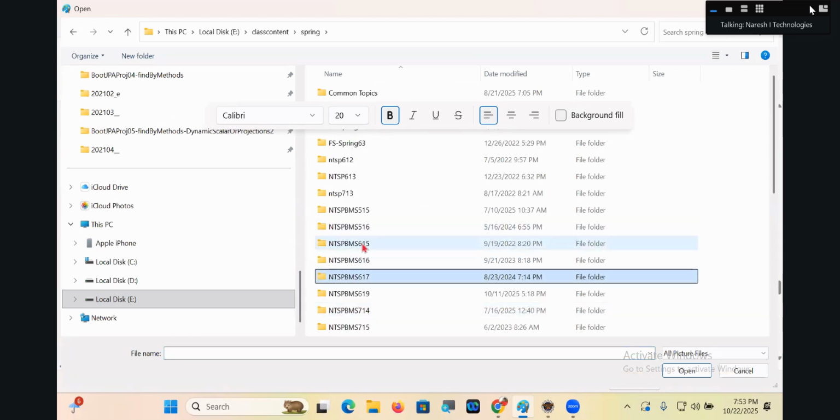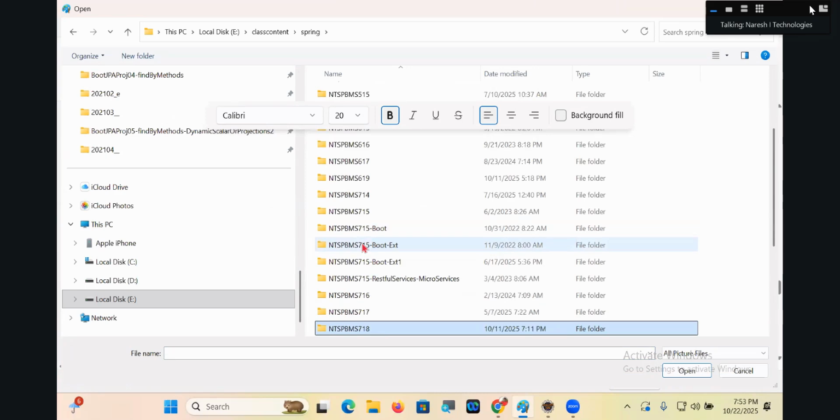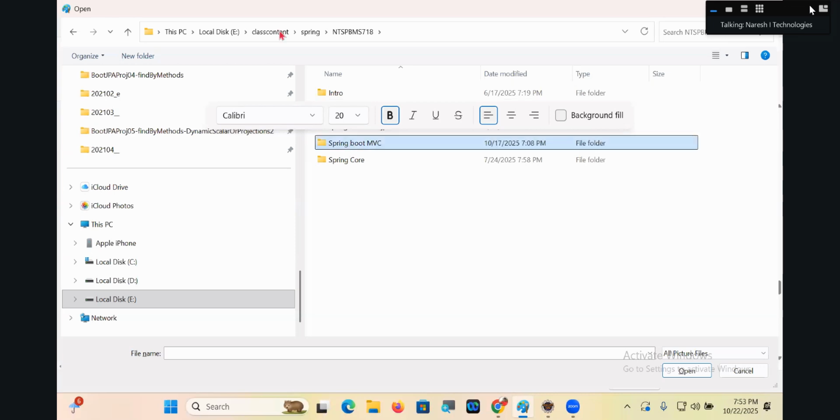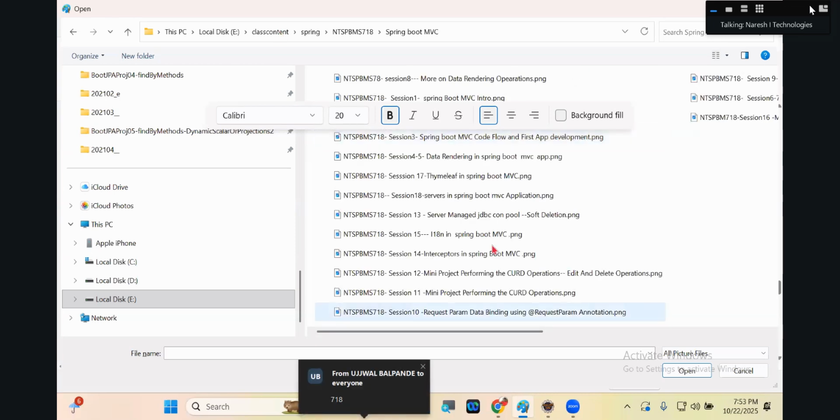What's your batch code? 718. Spring Boot MVC. Session 9. More on data rendering.